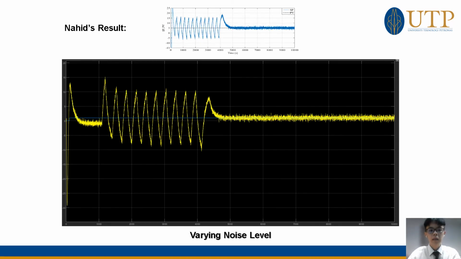Next, the performance of the compensator is evaluated by varying the noise level. According to the results, the compensator is able to reduce the duration of oscillations caused by white noise. Thus, it could be said that the compensator can function well and effectively under varying noise levels.